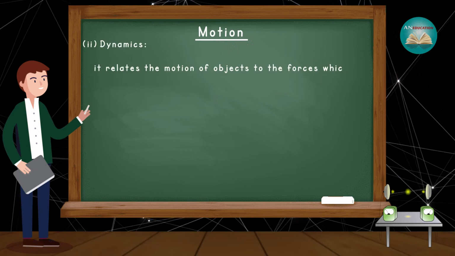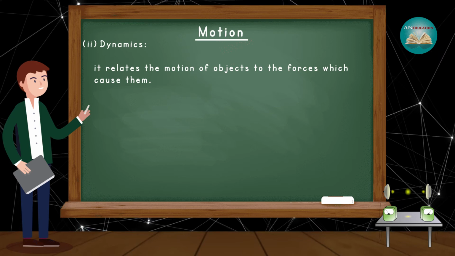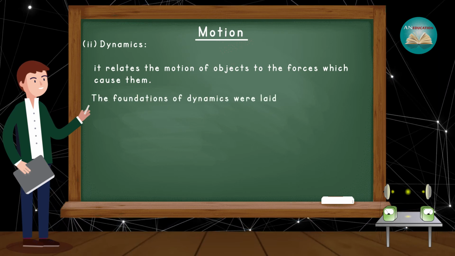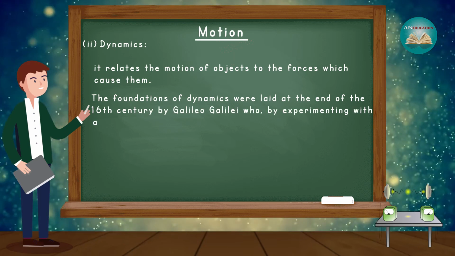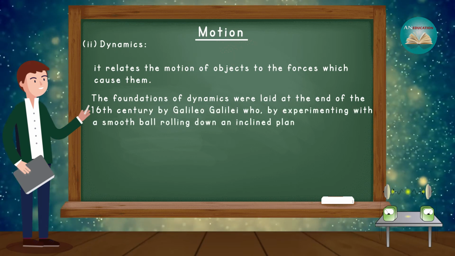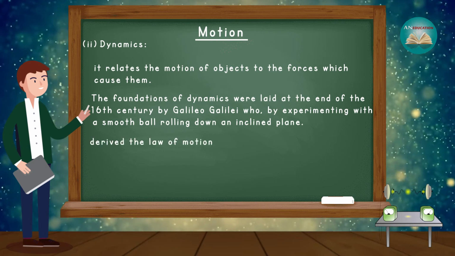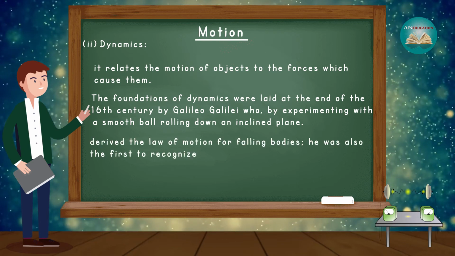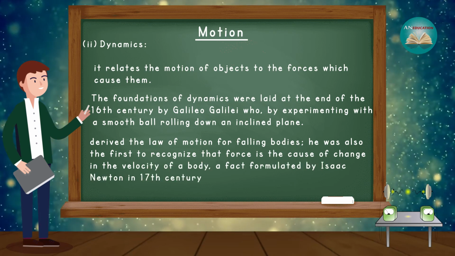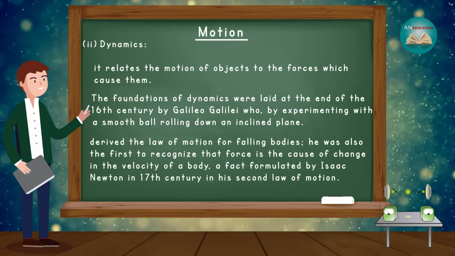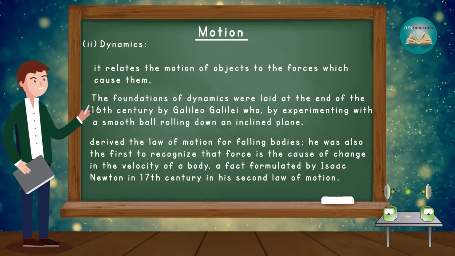After that, let's discuss the second branch, that is dynamics. It relates the motion of objects to the forces which cause them. The foundation of dynamics was laid at the end of the 16th century by Galileo Galilei, who by experimenting with a smooth ball rolling down an inclined plane derived the law of motion for falling bodies. He was the first to recognize that force is the cause of change in velocity of a body, a fact formulated by Isaac Newton in the 17th century in the second law of motion.